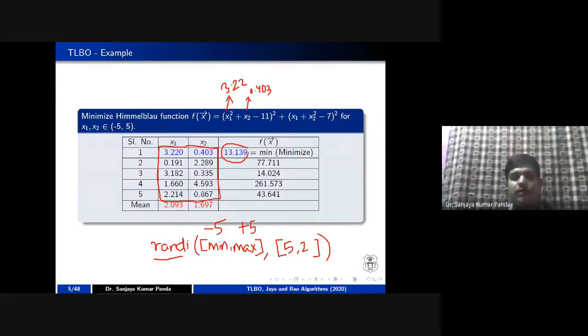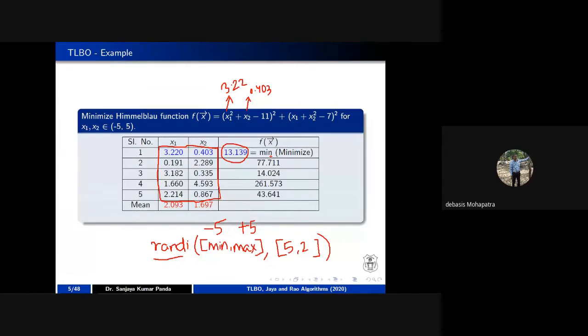If anyone has a scientific calculator, quickly type (3.22 minus... ) that is, 3.22 square plus (0.403 minus 11) whole square plus (3.22 plus 0.403 square minus 7) whole square. I hope you will get the value 13.139, right? Similarly, in another case, I put the values 0.191 and 2.289 in the Himmelblau function, and I got the value 77.711.